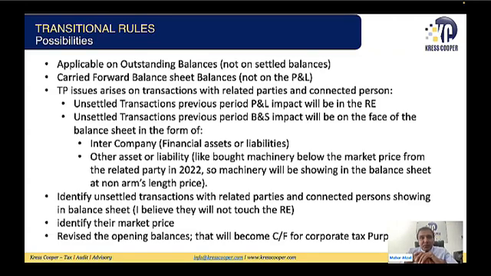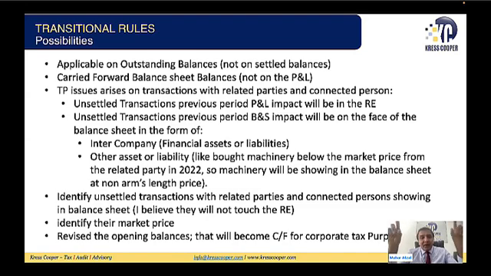So whatever mechanism we have discussed, more or less this is the same. Unsettled transaction, previous period profit and loss impact will be in the retained earnings. Yes, this is correct. Unsettled transaction, previous period balance sheet impact will be on the face of the balance sheet. Yes, this is correct as well. Intercompany financial assets and financial liabilities will be in the form of intercompany balances. Yes, this is correct.